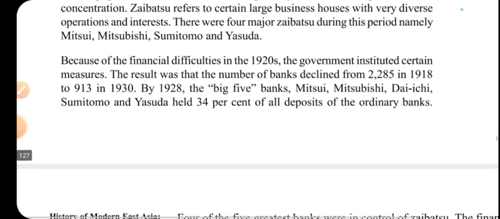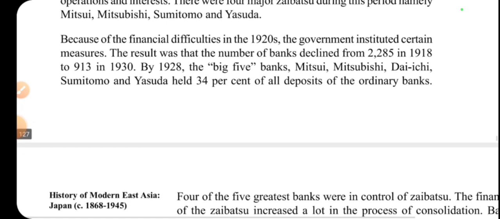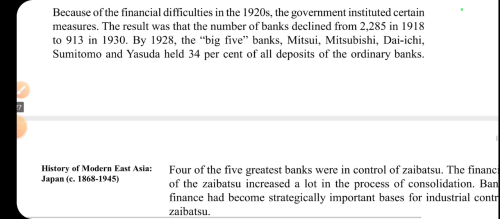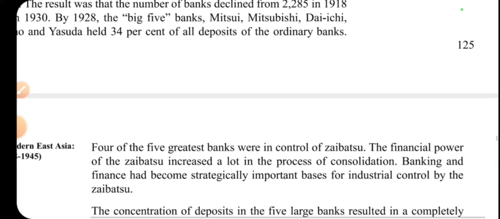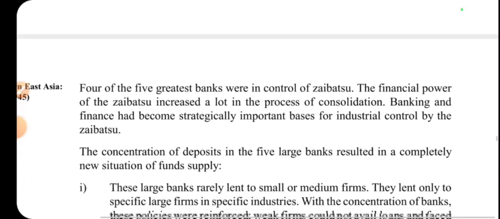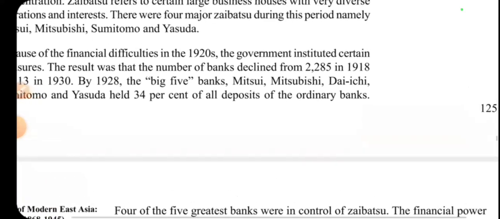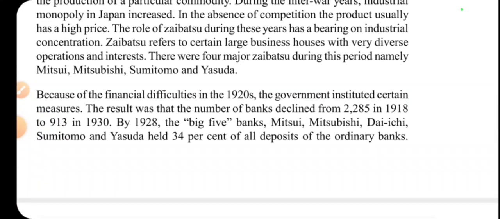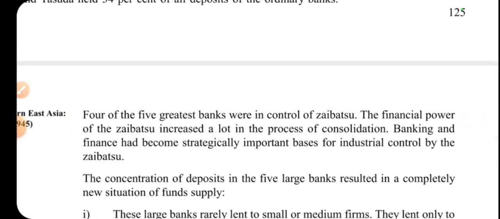The result was that the number of banks declined from almost 2285 in 1918 to 913 in 1930. By 1928 the big five banks, the biggest banks, Mitsui, Mitsubishi, Daiichi, Sumitomo and Yasuda, held 34% of all deposits of the ordinary banks. Four of the five greatest banks were in control of the Zaibatsu. And again I am saying that Zaibatsu are the large business houses that were in Japan.